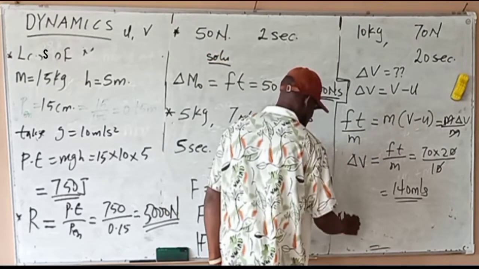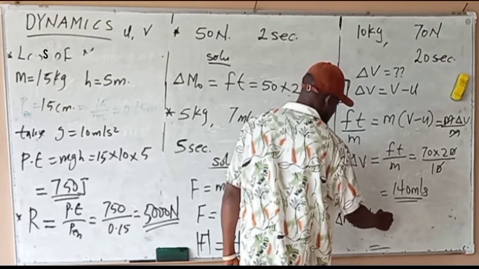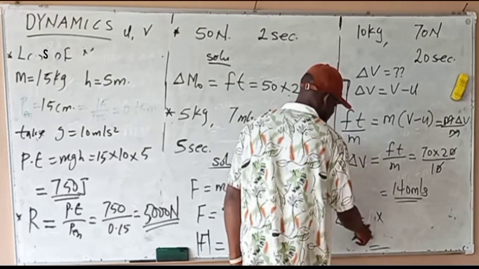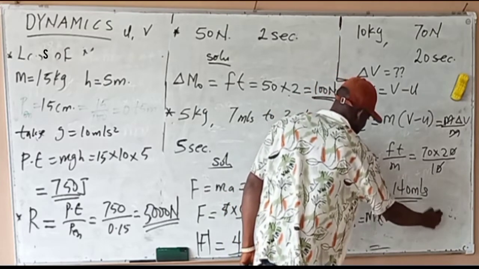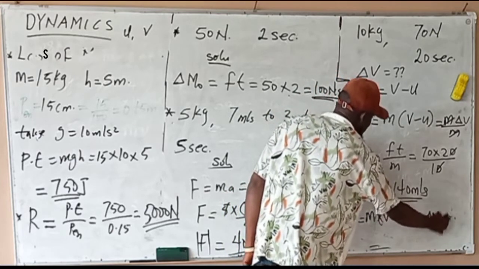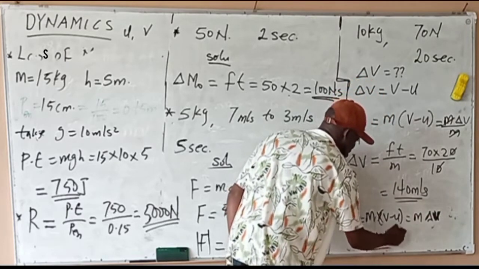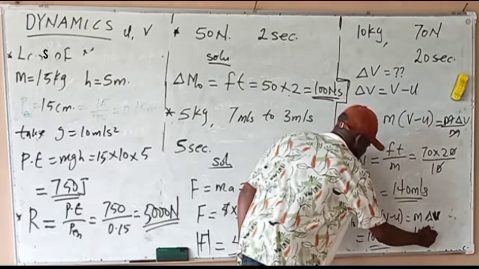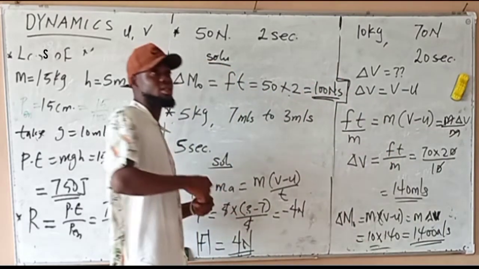That is 10 times (v minus u), or m times change in velocity. That will be 10 times 140, which is 1,400 kg m/s. That will be the change in momentum.